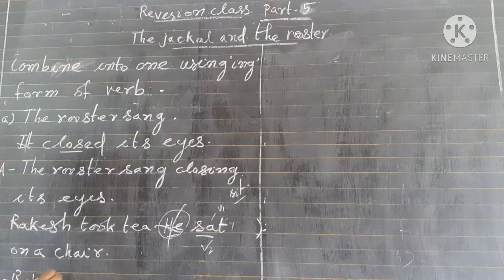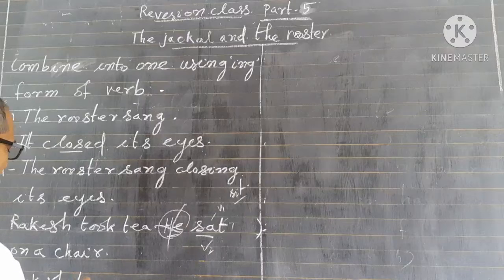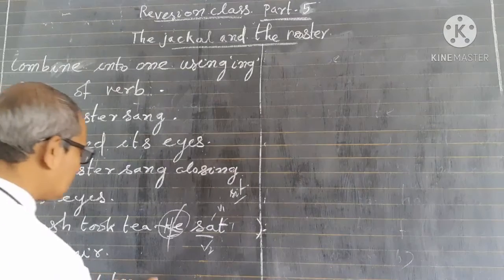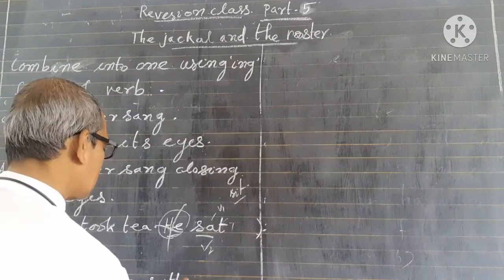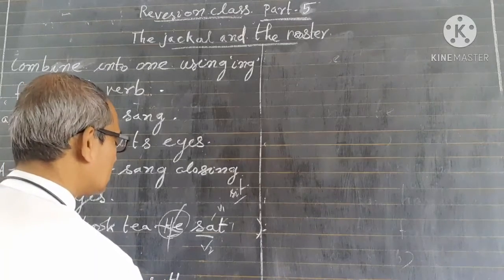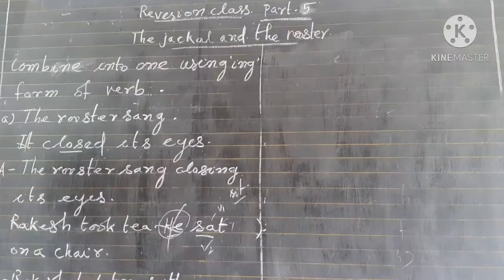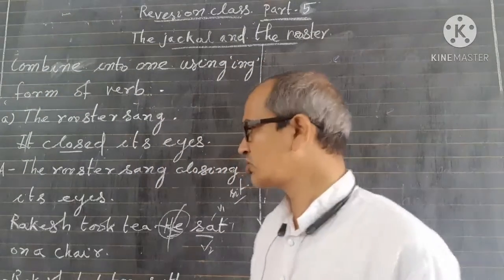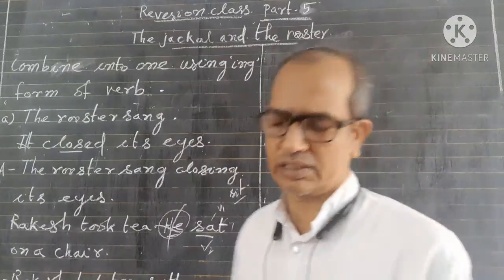So what is the answer? Rakesh took tea sitting on a chair. Sitting on a chair. Okay, children? So we have to do like this.